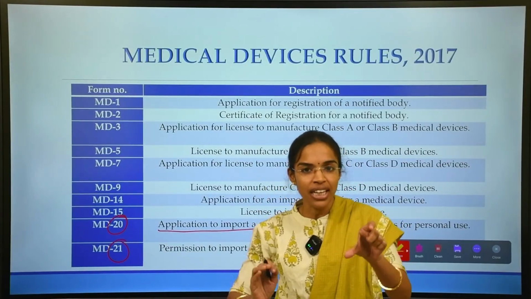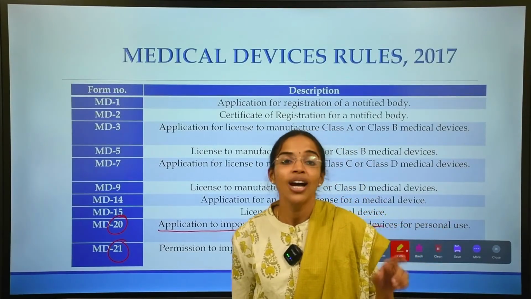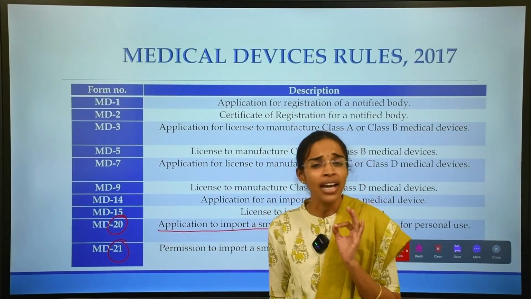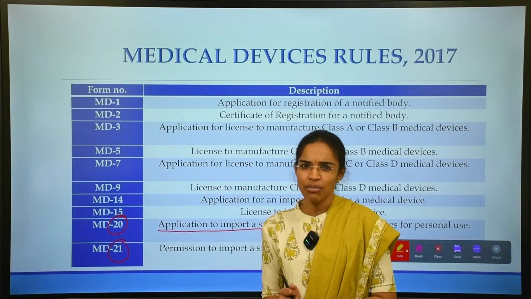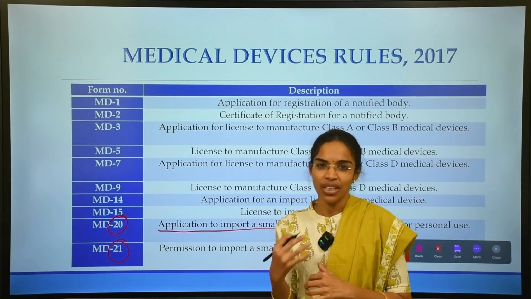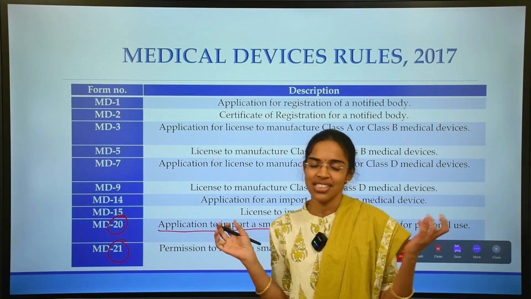A small quantity of medical devices for personal use, not by the manufacturer, is considered under 20 and 21. Very important from a competitive examination point of view. I hope there would be a question from this part in the examination, I suppose.